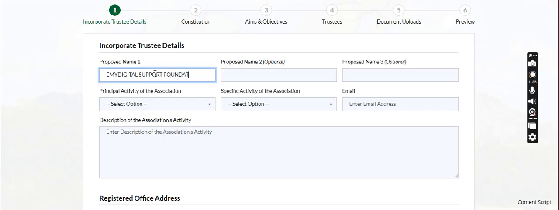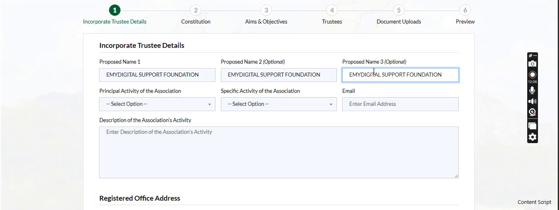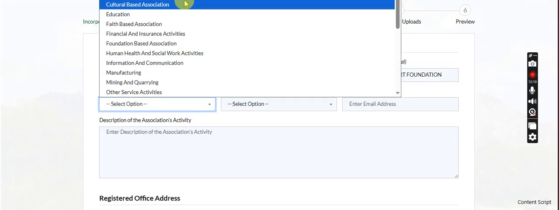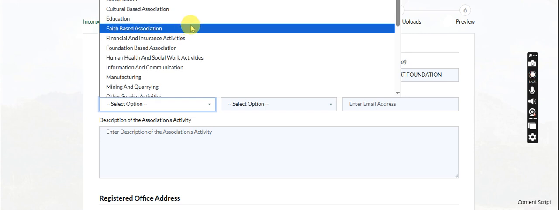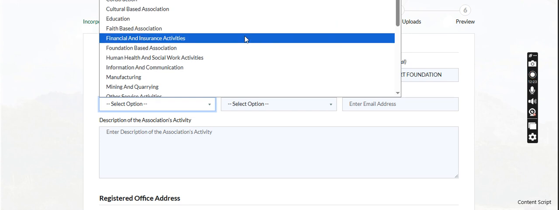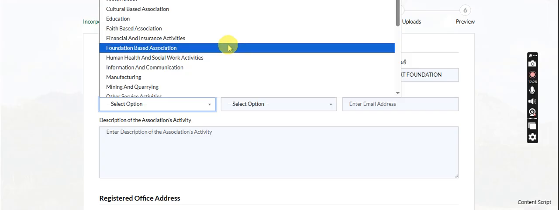Foundation. So don't forget that you have the opportunity to submit 3 names. You can use the same name for all 3 if you want to. If you really want that name, you can. Like the church I selected now, I used one name for the 3 proposed names, for them to know that that is the one I really want. So this is where you choose this. I'm sorry if it is not showing the upper part, but this is what we actually need.